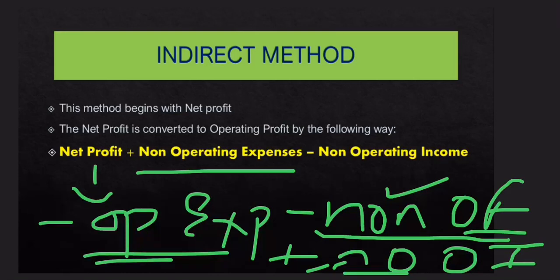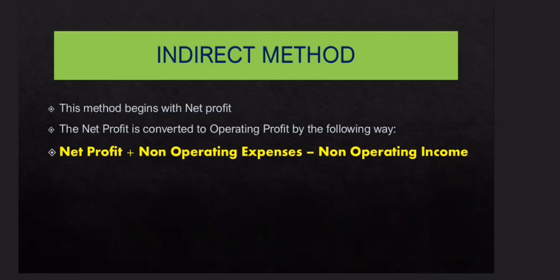And non-operating incomes are already included in net profit, so again they are subtracted from here. So in this way we calculate what? Operating profit before working capital changes. And still, if you have any doubt in this, then you can refer to my video of ratio analysis, in which I explain the operating profit. Then it will be helpful for you to understand the things.